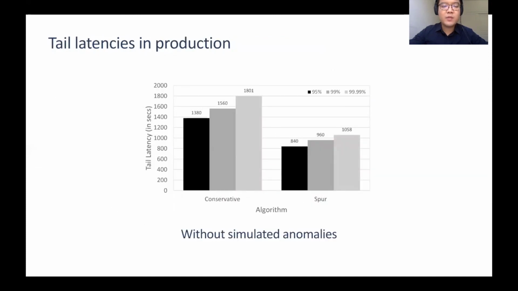We observe similar improvement in other settings. For example, when we operate the pipeline without simulated anomalies, Spur still achieves a far better tail latency. A detailed report can be found in the paper.